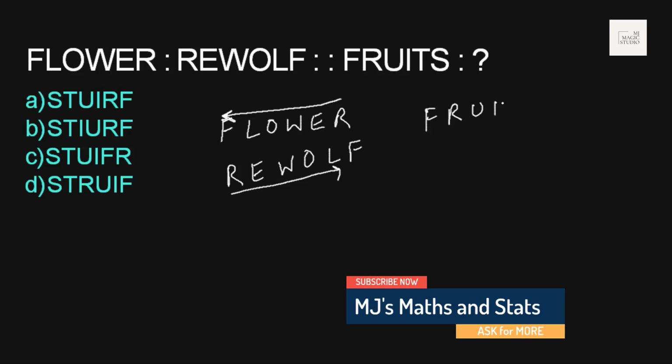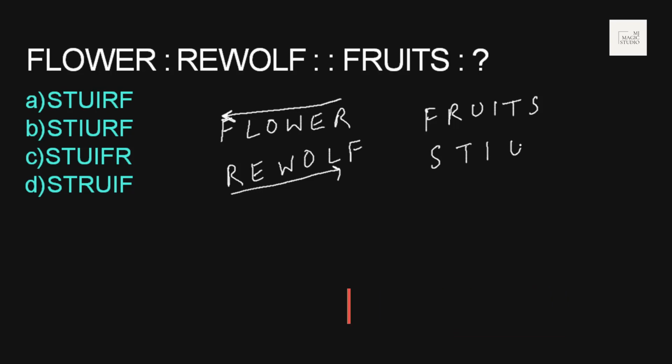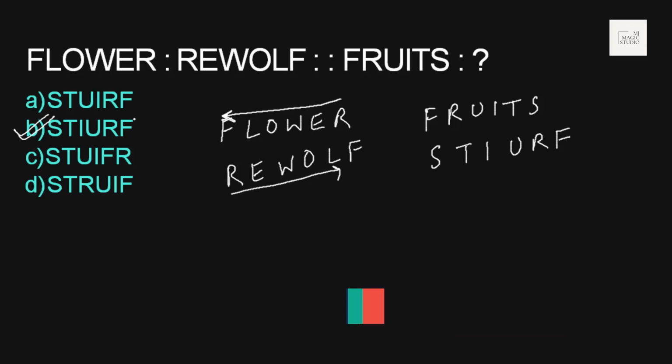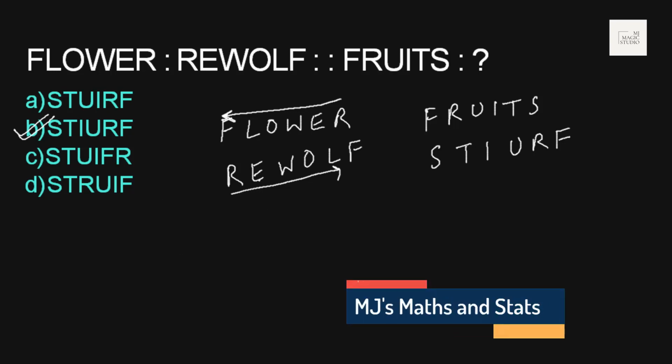Flower. So Fruits should be STIURF. STIURF fits in option B, which is just the reverse order of the alphabets used to form an analogy pair.